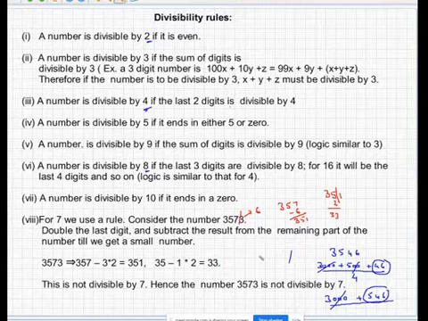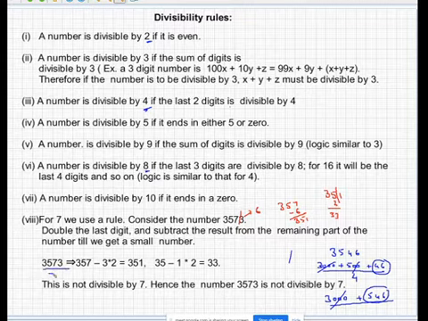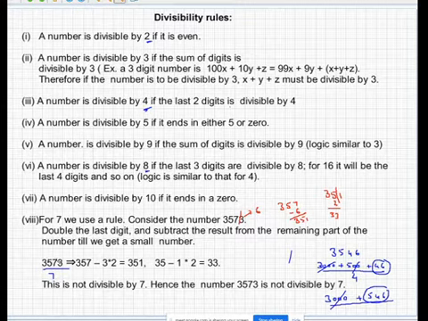And 7 divisibility is one thing which I feel that if you do it directly is much easier than going for the shortcut. So here you can see the number 3573, suppose you want to check for this divisibility, what I can do is directly divide this by 7 and check. 35 by 7 is divisible, balance 3. Sorry, 7 by 7 is divisible, remaining is 3. It's not divisible by 7. So you can directly say.